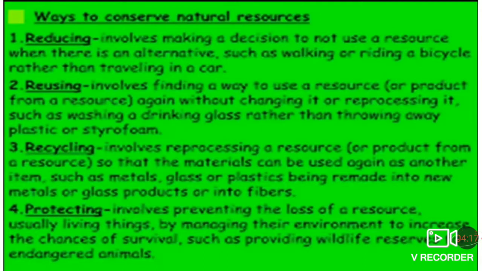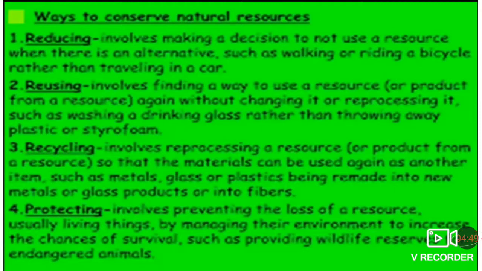Okay, next is reuse. This is a very simple but very effective way to conserve resources. Every resource does not have only alternative uses, but can be used multiple times. It means that used things we can use again and again.